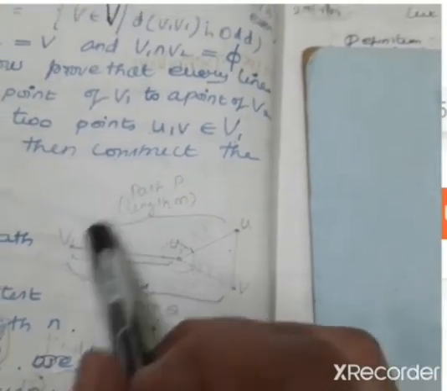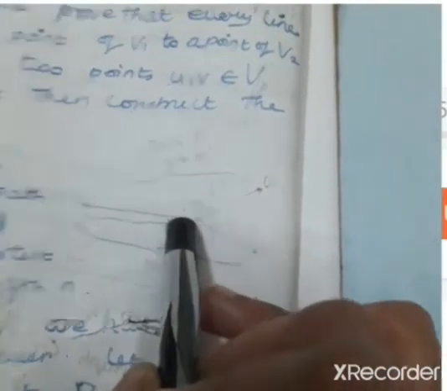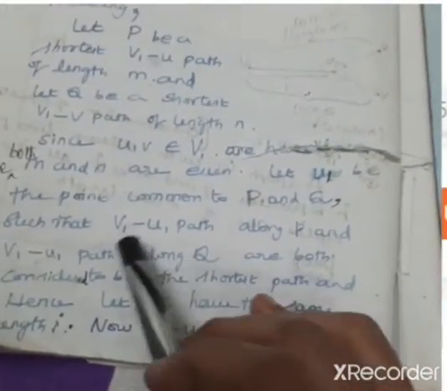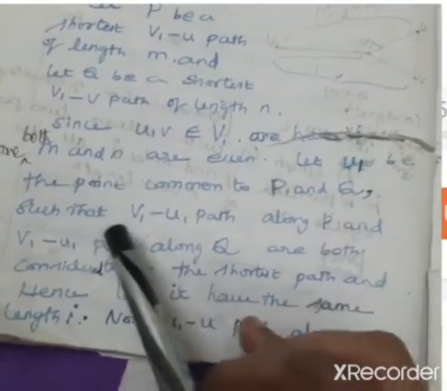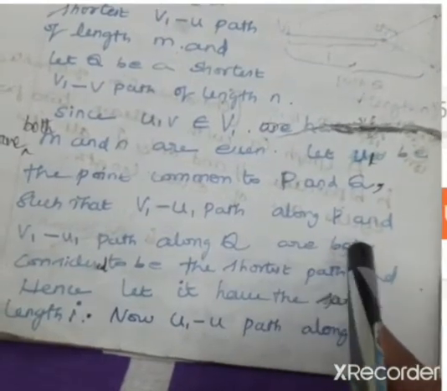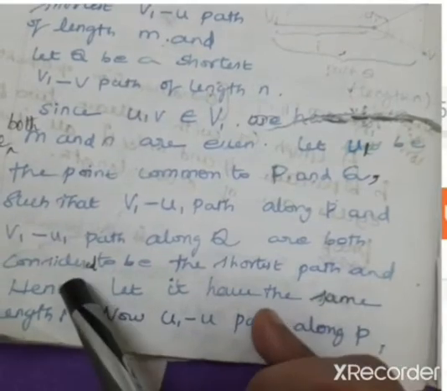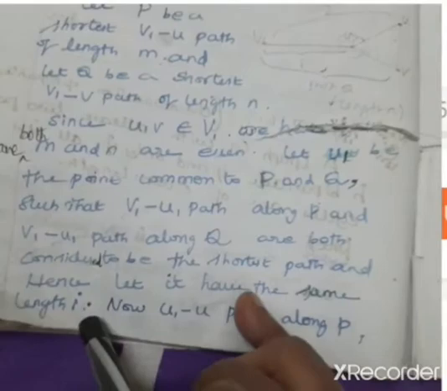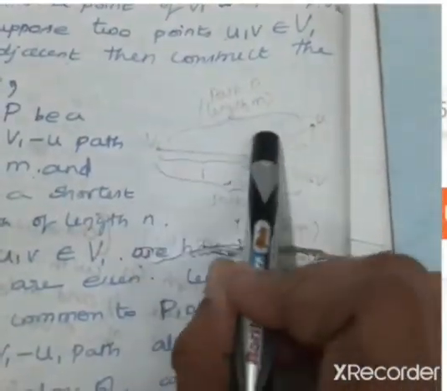If I have to find the measure of V1 to U1, we consider that there will exist a point common to P and Q, such that the V1 U1 path along P and the V1 U1 path along Q is the shortest path, and let us say it has some length i. So now we fix the length of this path to be i.